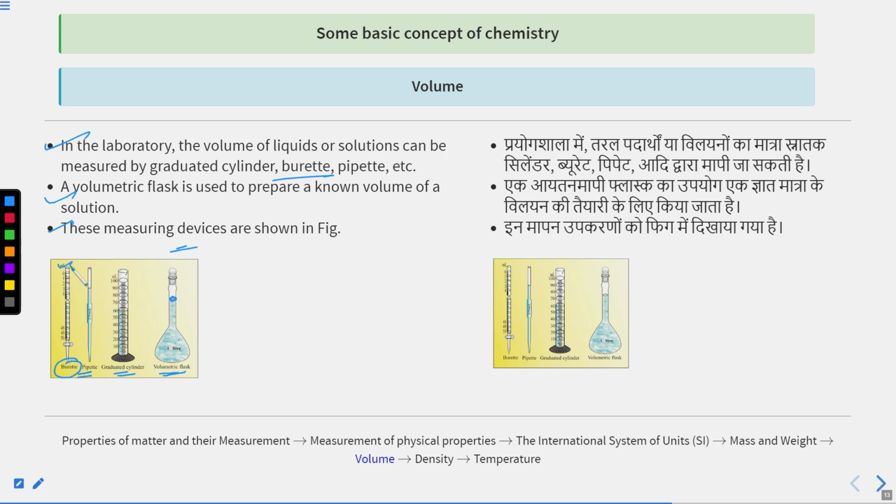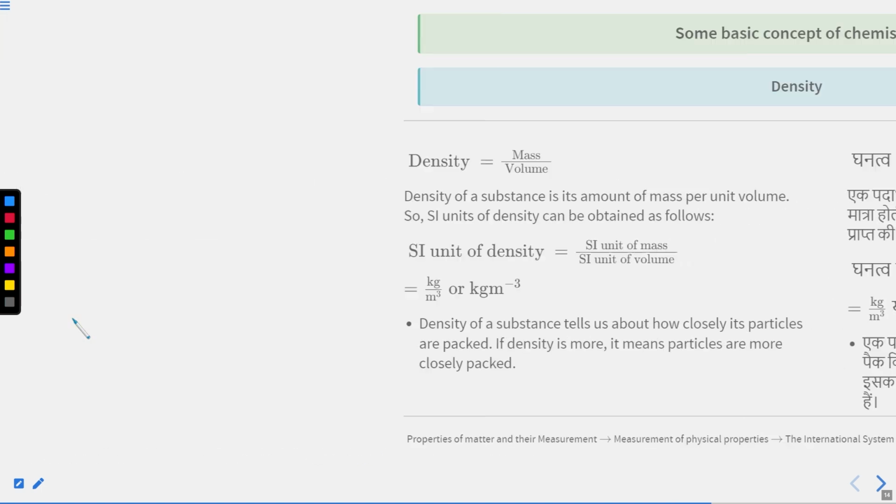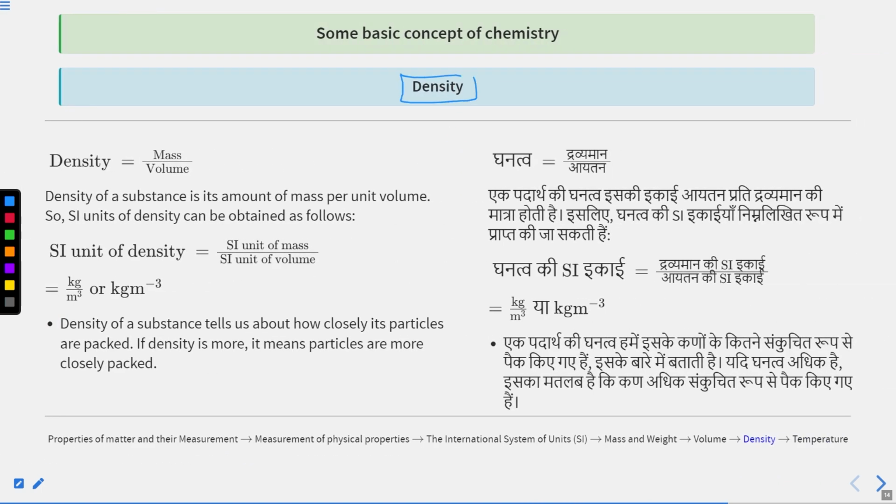In burette, you can measure from 0 ml to 50 ml, and this is the knob from where you can open this burette. It is used mostly in volumetric analysis. It means in titrations. Let's move to the next point, that will be the density.